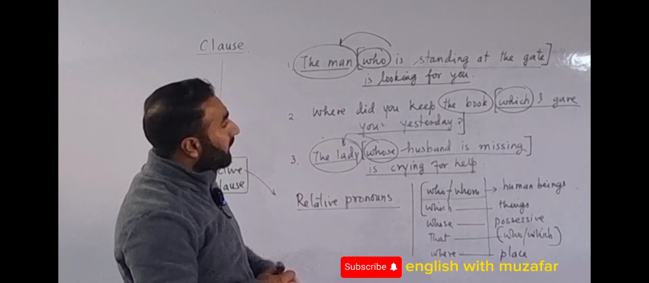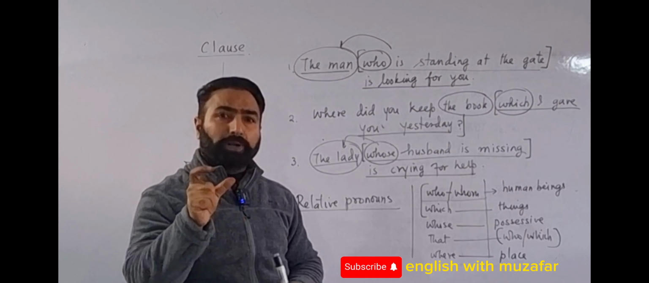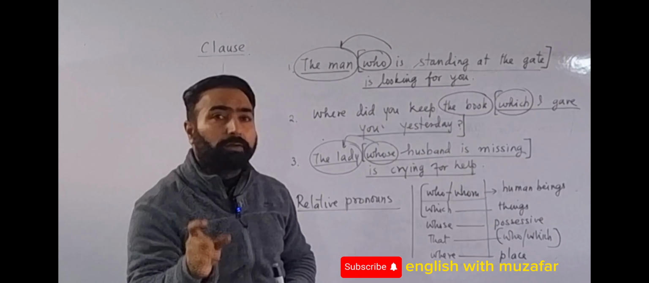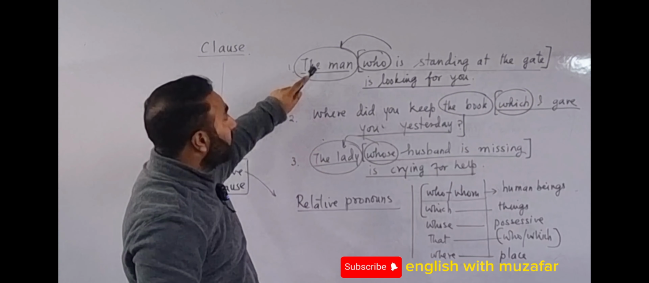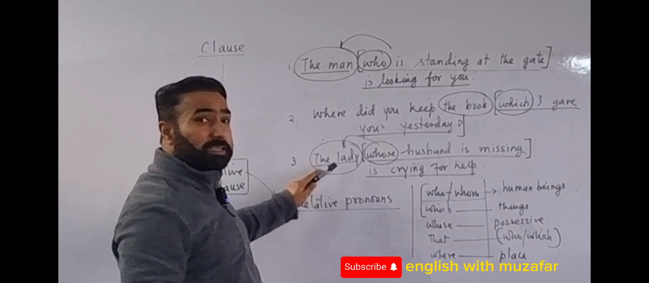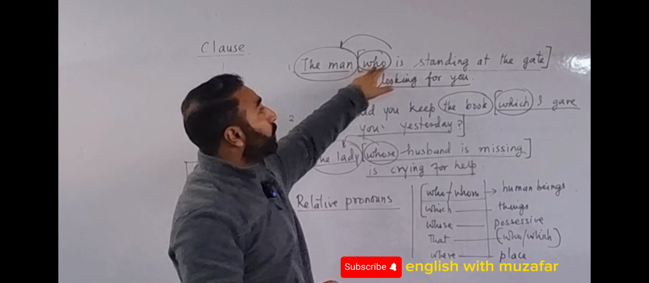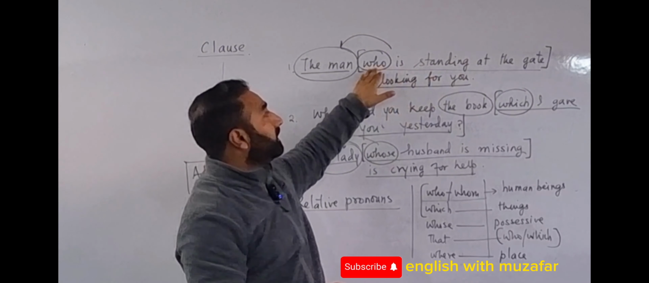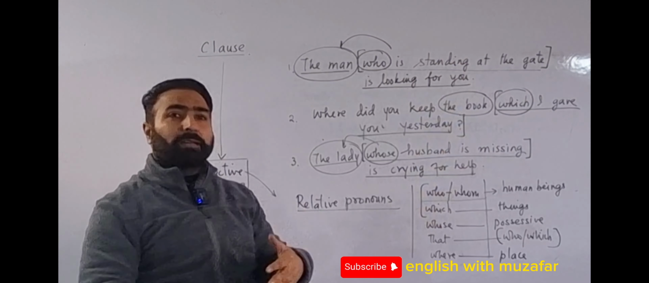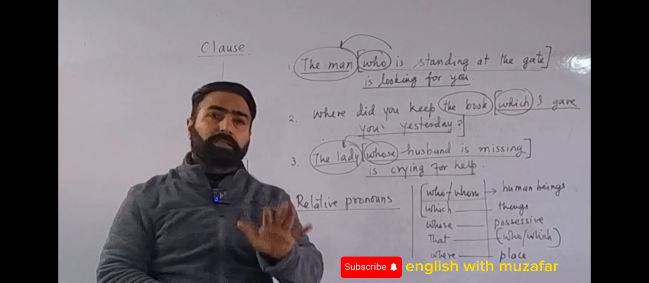But it is better that we understand it this way: an adjective clause is something that functions as an adjective and qualifies a noun. Here the man is a noun, the book is a noun, and the lady is a noun. They have been qualified with the help of this, who is standing at the gate. So I said that this is a relative clause. At the same time, relative clauses are known as adjective clauses. Hope you understood this much. Thank you.